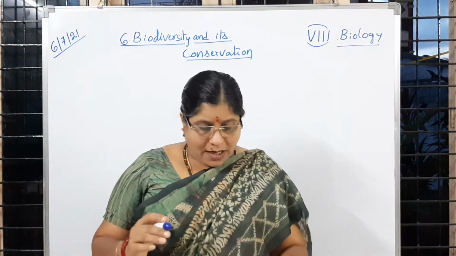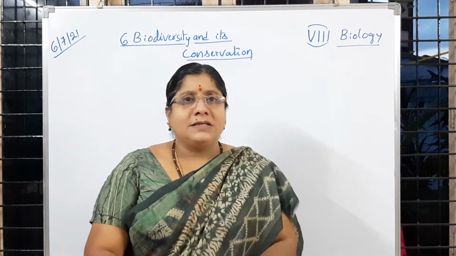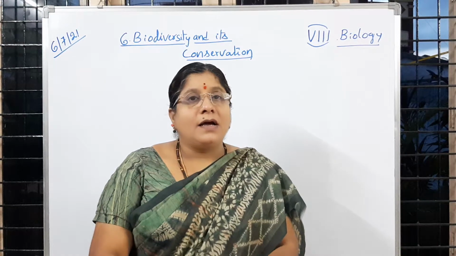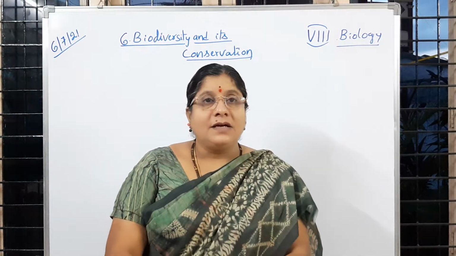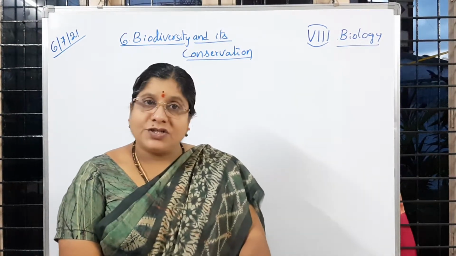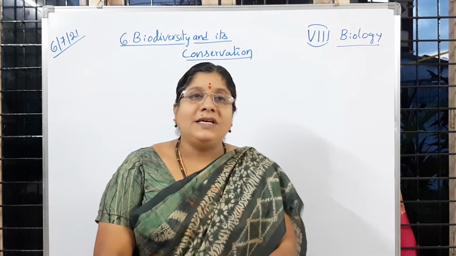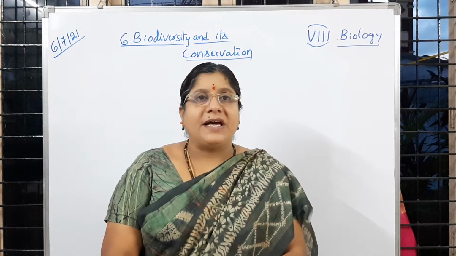Like that we can observe. So now what do we mean by that? Means the variations or differences which we are observing among the living organisms, which includes size, color, shape, or structure. All these will make you understand the term biodiversity.